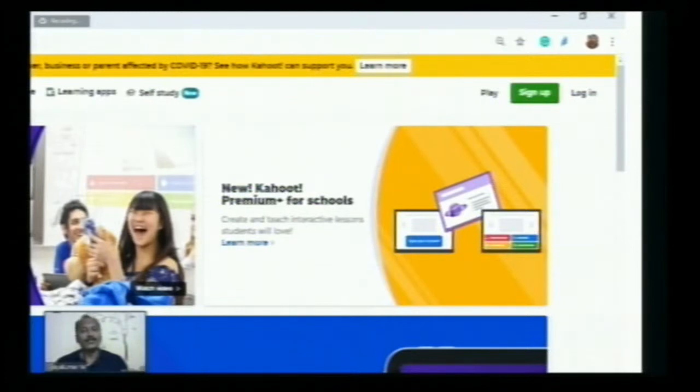The main purpose of creating an account on the Kahoot platform is to store the questions, and we can share our questions with others and use question resources from other teachers also. For that repository, we must create an account. It's a free account actually. So here you can see the sign up and login button.